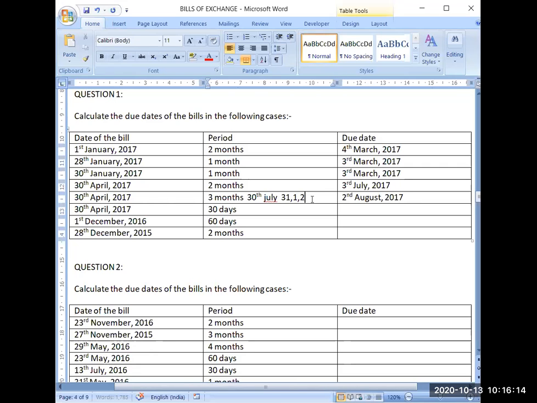Regarding Sunday, public holiday, gazetted holiday, or emergency holiday, the question will inform you. Otherwise, you don't need to count whether it was Sunday or Saturday or any public holiday. That you cannot do on your own.